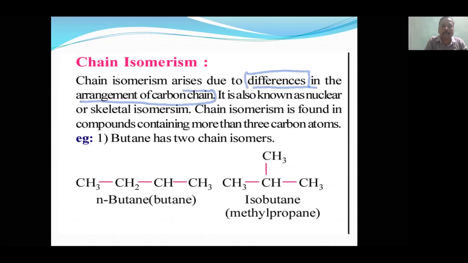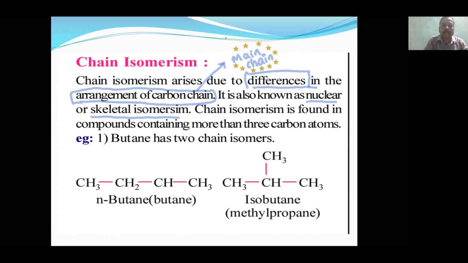Be very particular about this: that carbon chain is the word root carbon chain, also called nuclear or skeletal isomerism. The carbon chain we are talking about must be the main chain. If you take the side chain, it will be something else. Some students have a wrong concept here, but you should not. Don't forget, the skeletal chain, the main chain, must be different.